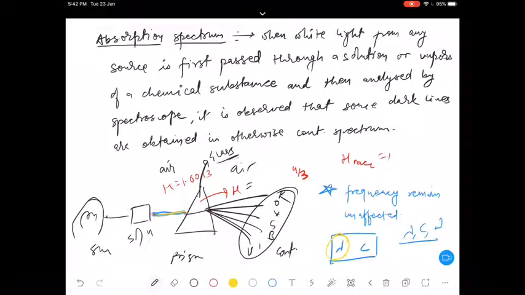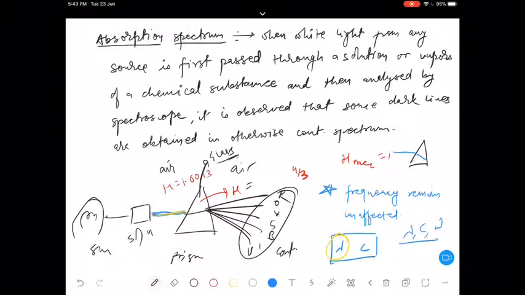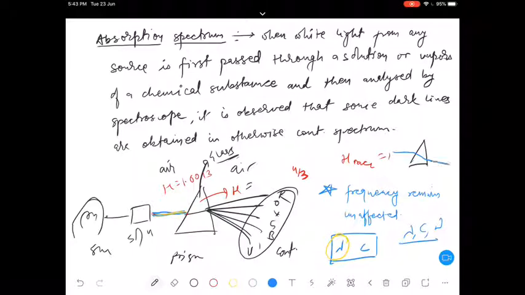Less the wavelength, more will be the diffraction when they move from one medium to another. Here, first this light moves from air to glass, some diffraction will be there, and then again glass to air, so another diffraction will be there. Basically this diffraction comes out in this manner. Let's say if I take only one light, first this will happen and then it will get diffracted in this manner.